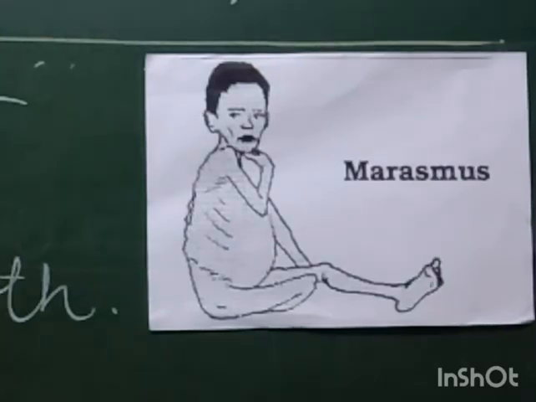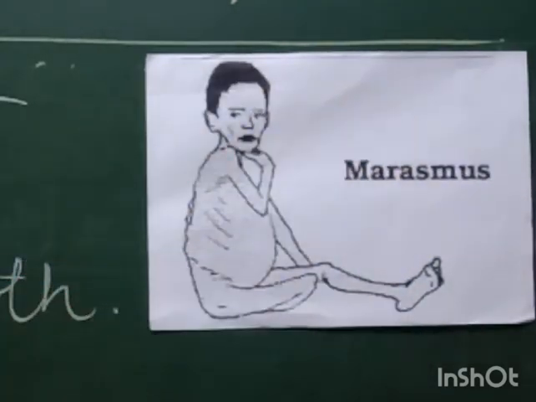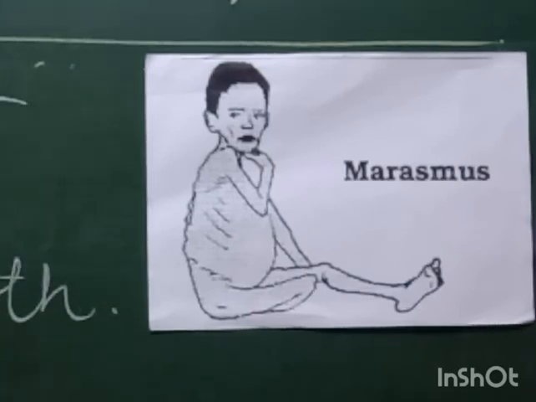Okay, so these are some symptoms that are seen in a child suffering from marasmus. So what are they? Yes, they are thin, very thin. The child suffering from marasmus looks very thin. In this picture we can see that the child is looking very thin. Slow body growth: because the child is not having a proper intake of protein, the growth of the body slows down. The growth is not seen as it should be in a child of that particular age group, right? So the body growth is slowed down.